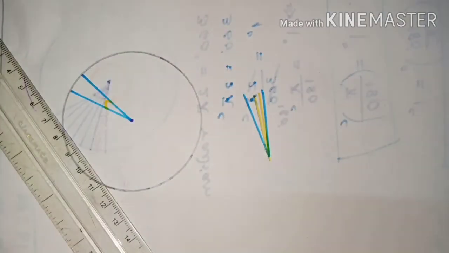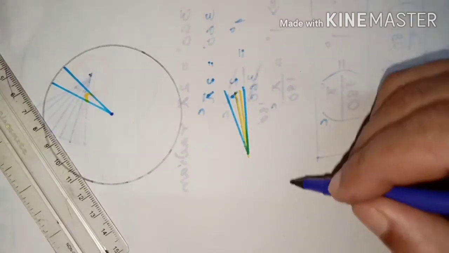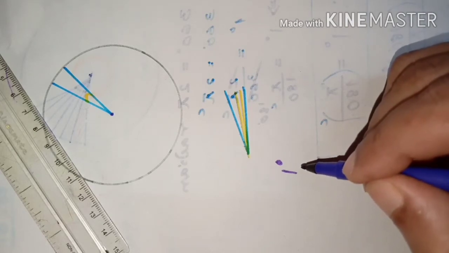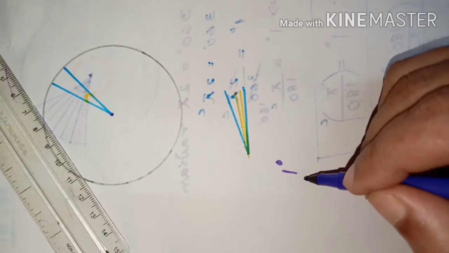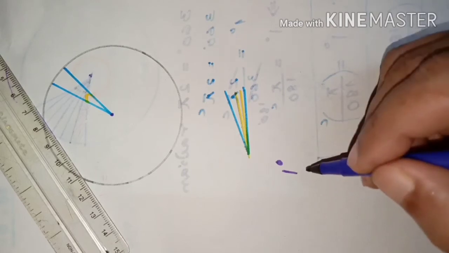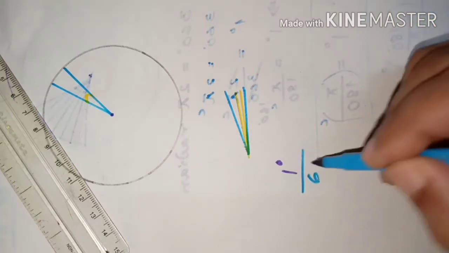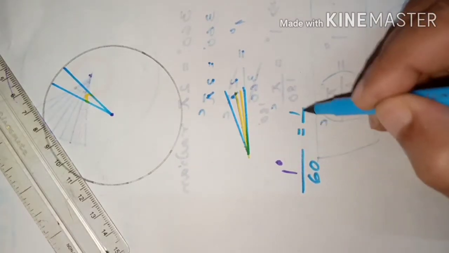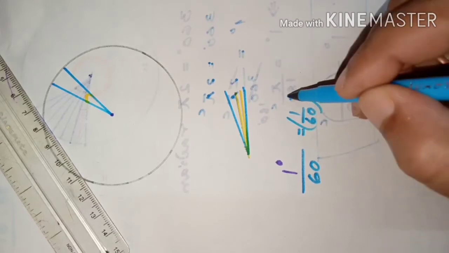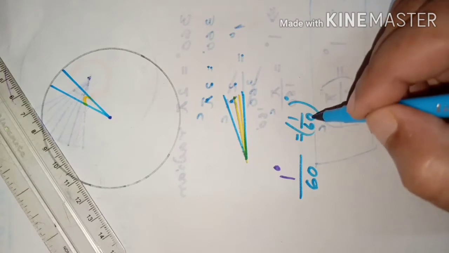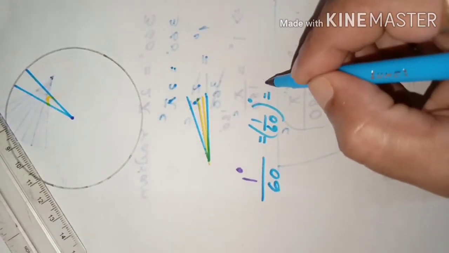Each part will be called a minute. That means when 1 degree is divided by 60, each part that you get, 1 by 60 part of a degree, is called a minute.